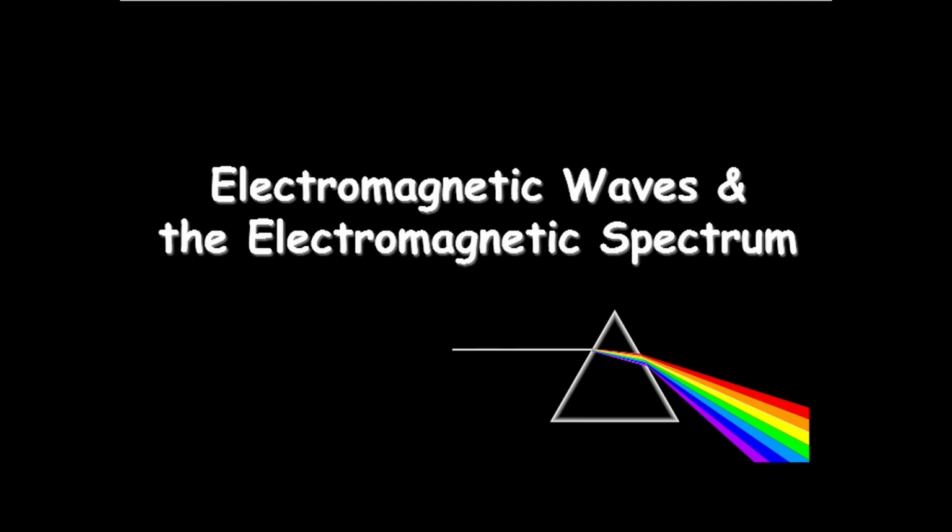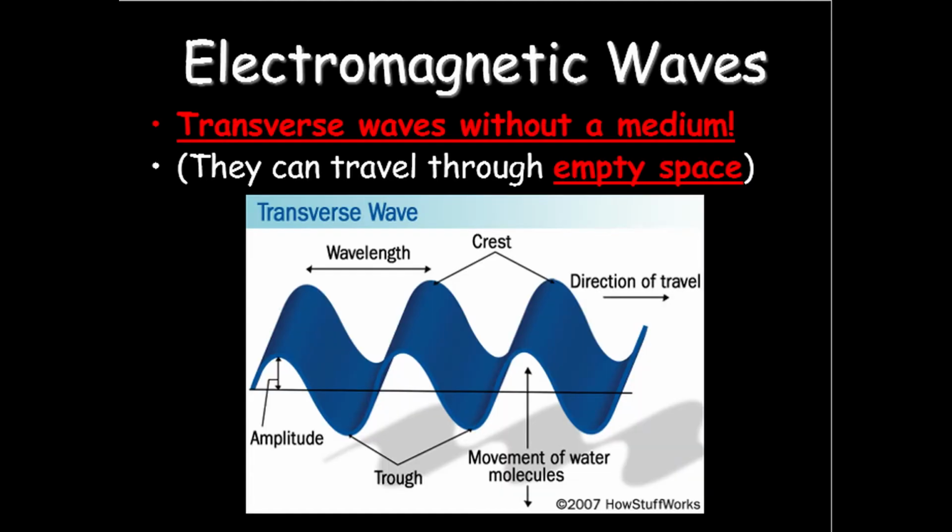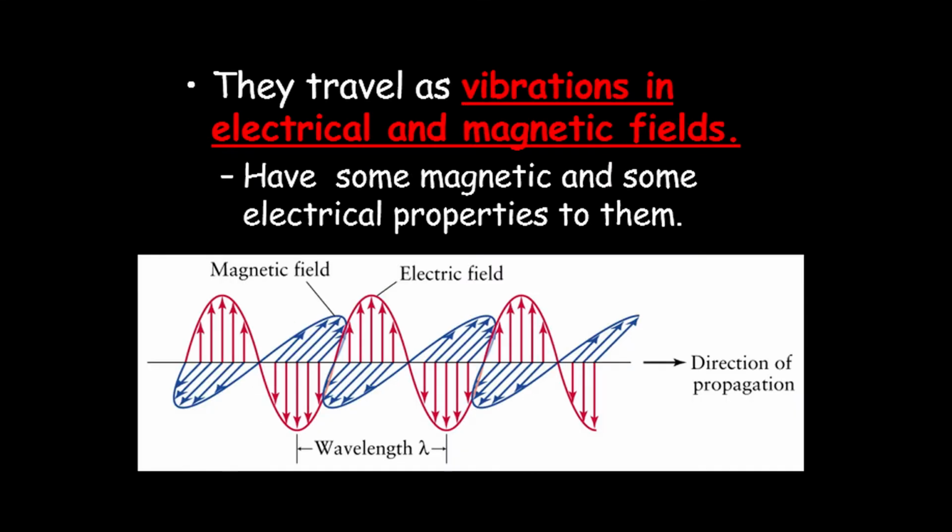Electromagnetic waves and the electromagnetic spectrum. Electromagnetic waves are transverse waves that travel without any medium. They can travel through empty space. They travel as vibrations in electrical and magnetic fields. They have some magnetic and some electrical properties to them.